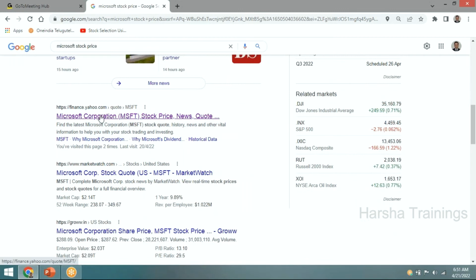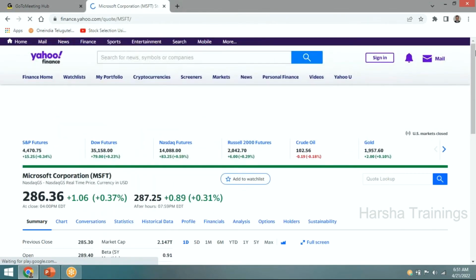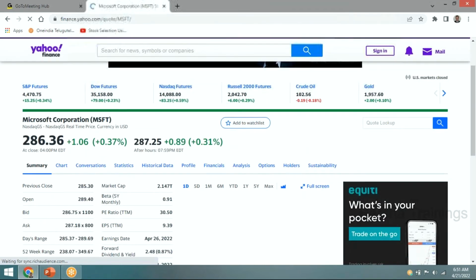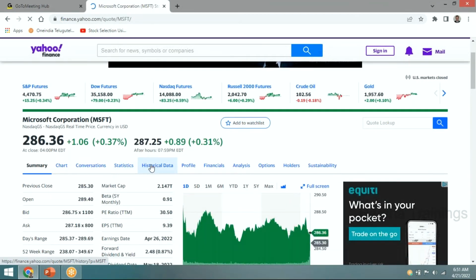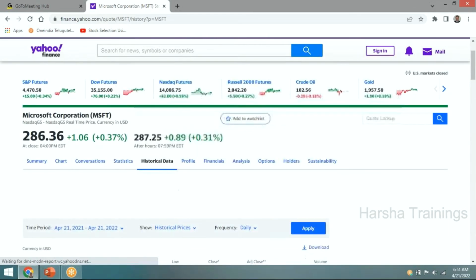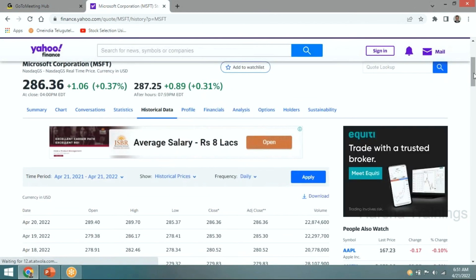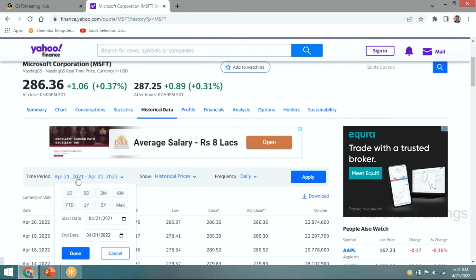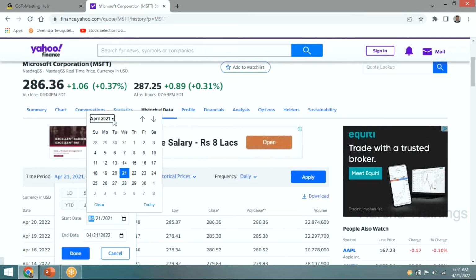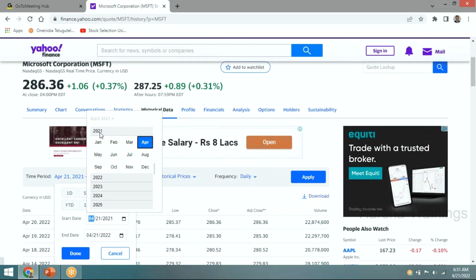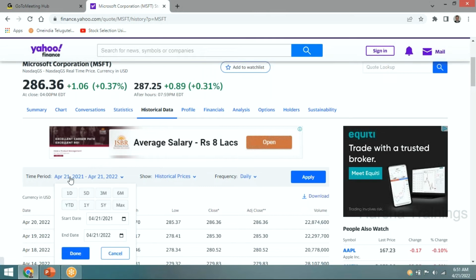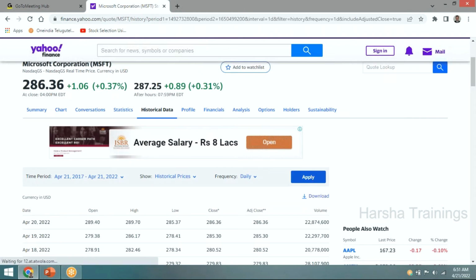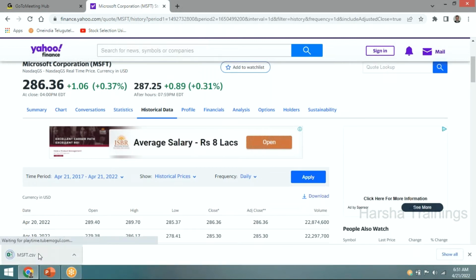Look at here. This is the stock price, and you can get any kind of data, statistics or historical data. You can take data since the last 10 years, last 15 years. Here we have 2021, and you can change it to 2015 or even 2000. Last 5 years, okay, now apply, download. This is the Microsoft last 5 years data.